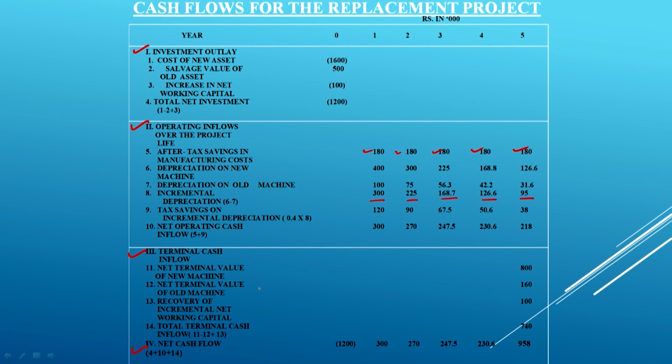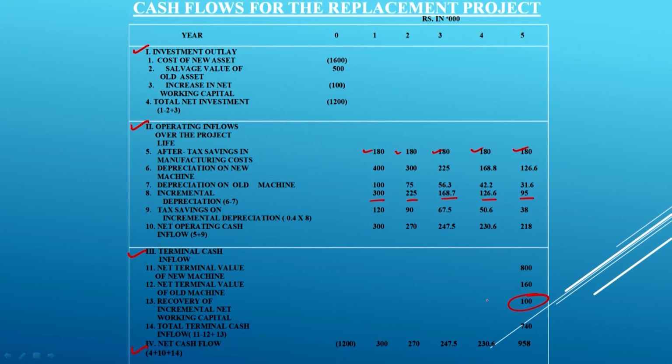The next source of terminal value will be recovery of the incremental net working capital. How much net working capital are we going to invest more here? The earlier case was 400 million, now it is 500 million. So it is the extra amount of 100 million which we are going to recover back in full. So, finally, terminal cash flow is how much?